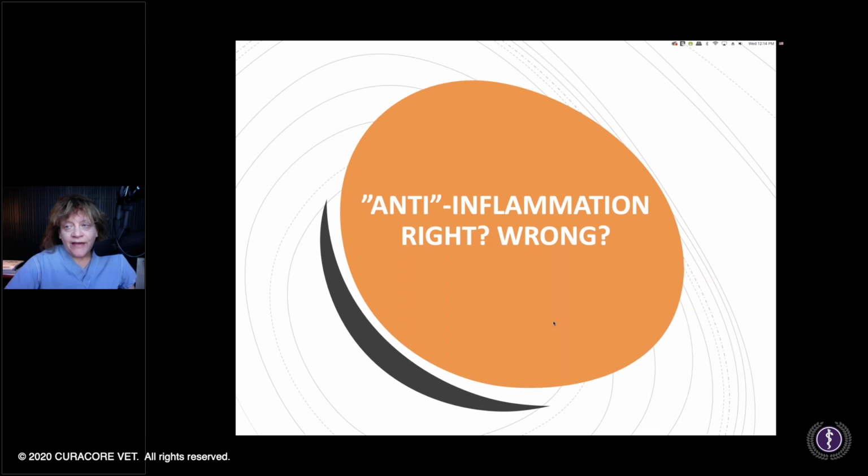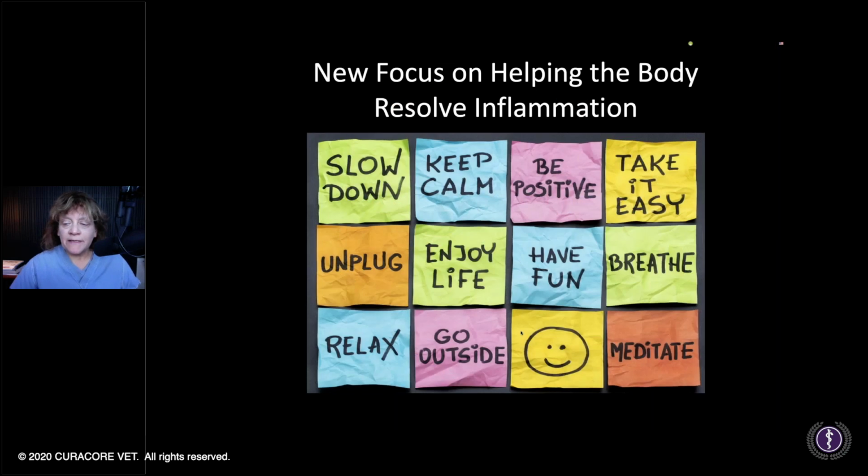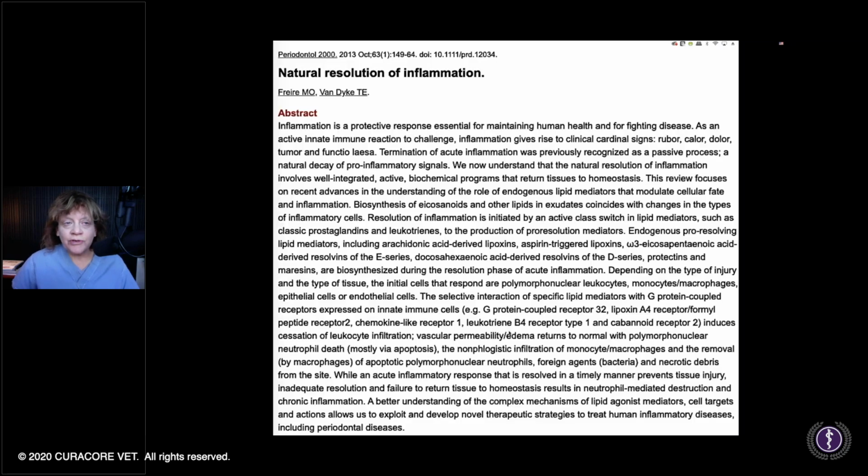And then another facet of this is that when you get into the anti-inflammatory piece and the natural countering of that, we're so programmed into thinking NSAIDs. Is that really right or wrong? So a newer way to think about treating an inflamed part of a patient or total patient is on accentuating the intrinsic resolution mechanisms of inflammation within that patient. So, not only be positive, take it easy, and all that, but the natural resolution of inflammation.